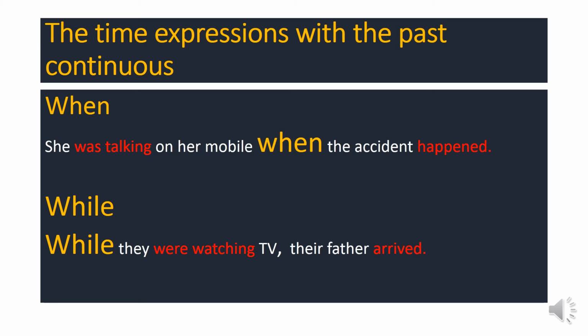The other action, which is an accident happening, is a short action, and this short action is the action which interrupted the long action of talking on the phone. And the action which comes after when will be in the past simple because it's the shorter action.